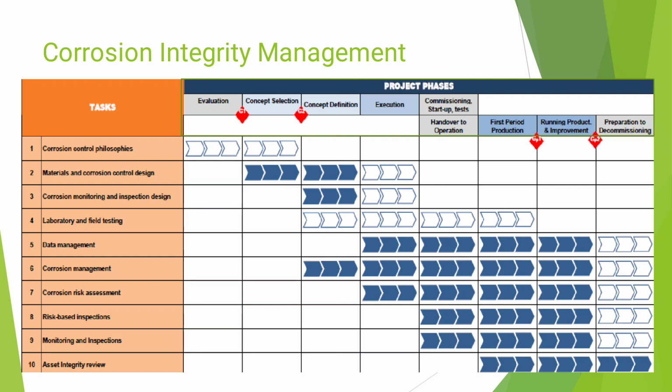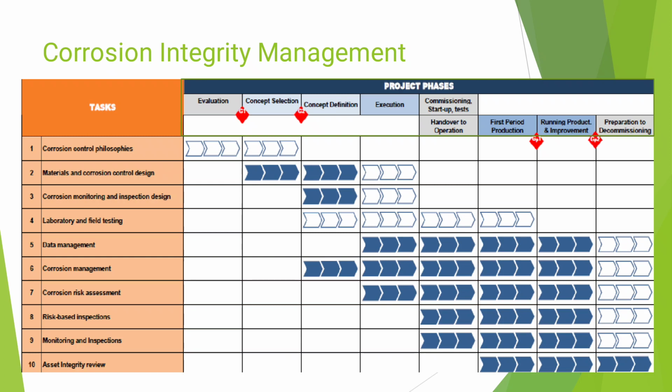In the columns itself, there is the white arrow. It means it is optional. We can do, for example, number one, corrosion control philosophy. Is that one we can do or not? It depends on the project or the typical project we do. And then for number two, the blue one is mandatory. We have to do this one.